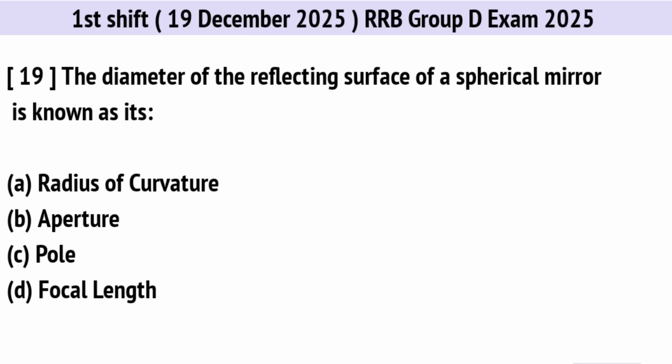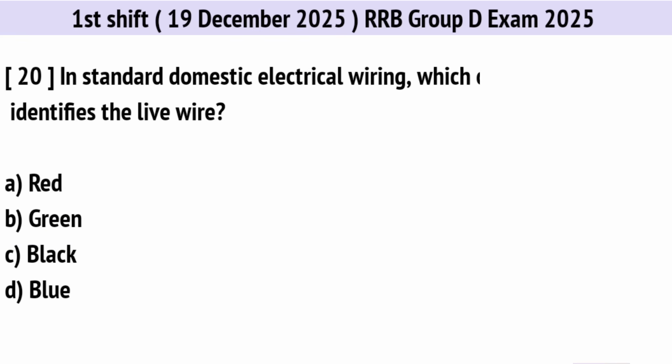The diameter of the reflecting surface of a spherical mirror is known as its. Correct option is B. Aperture. In standard domestic electrical wiring, which color code identifies the live wire? Correct option is A. Red.